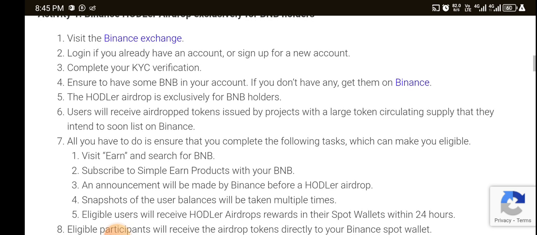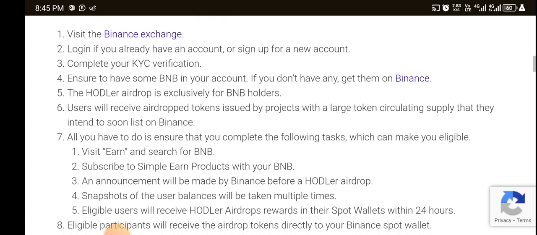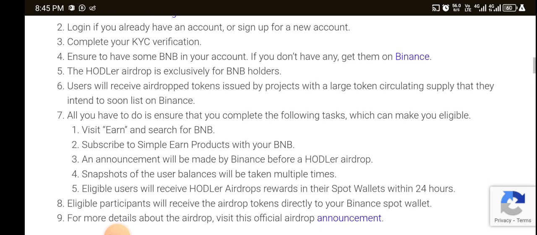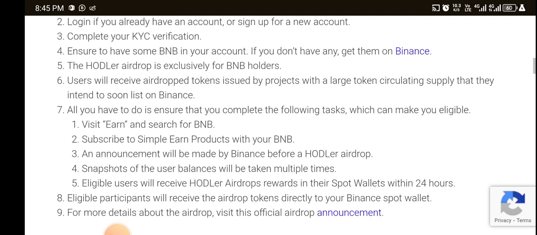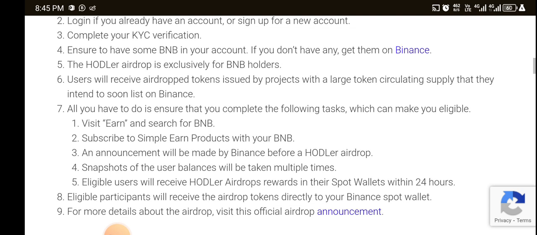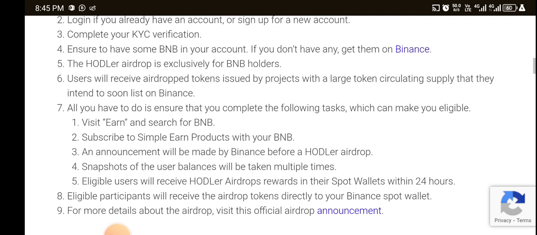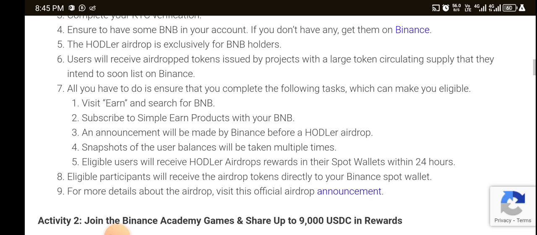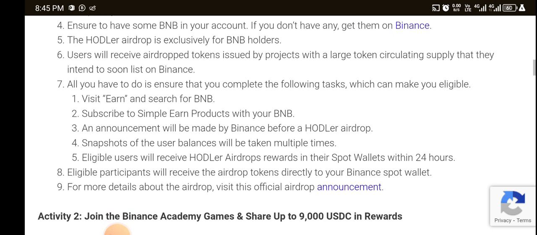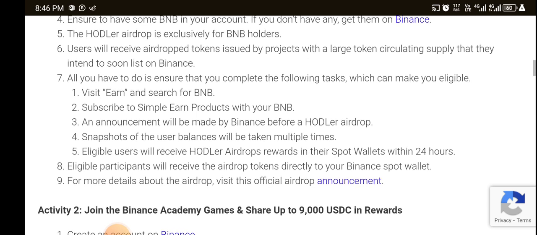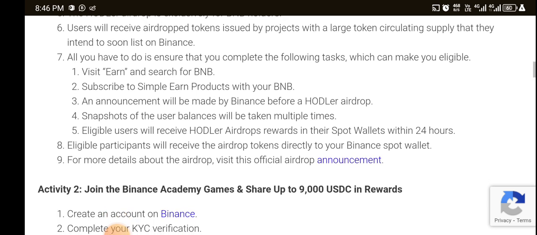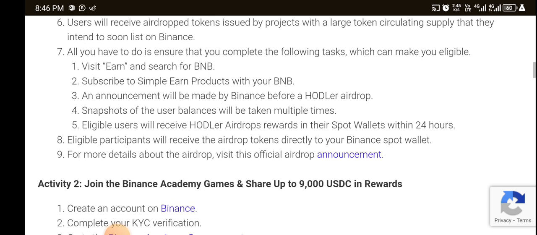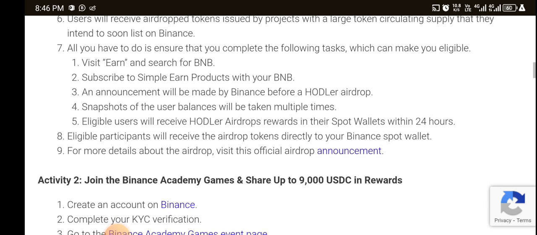Have some BNB. If your account doesn't have any, get BNB on Binance for the hold airdrop exchange BNB holder. 6. Users will receive airdrop tokens issued by projects with a large token supply that intend to soon list on Binance. 7. All have yet increased to complete the following tasks which can make you eligible.